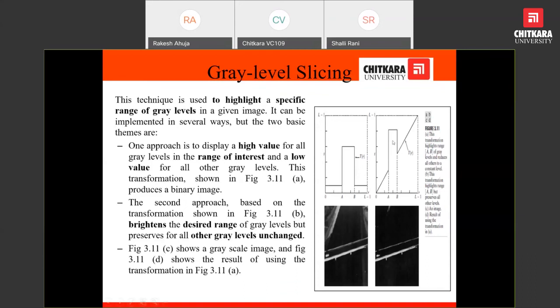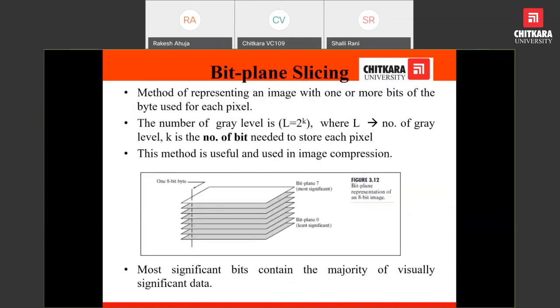There is another method that is self-explanatory: plane slicing. As we all know, a pixel is represented by a number of bits. Suppose a single pixel is represented by 3 bits. Then 3 bit planes are possible to see.